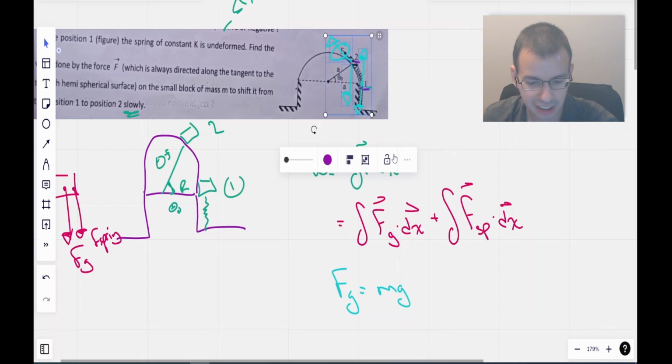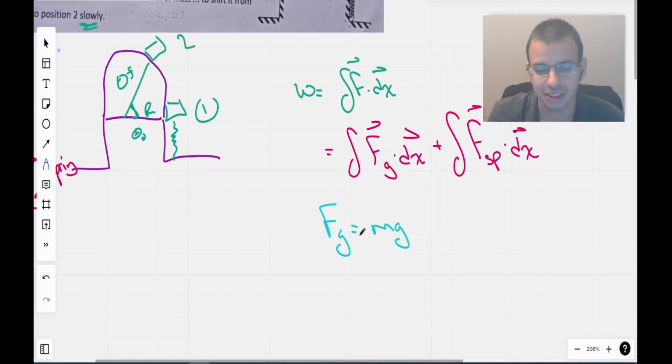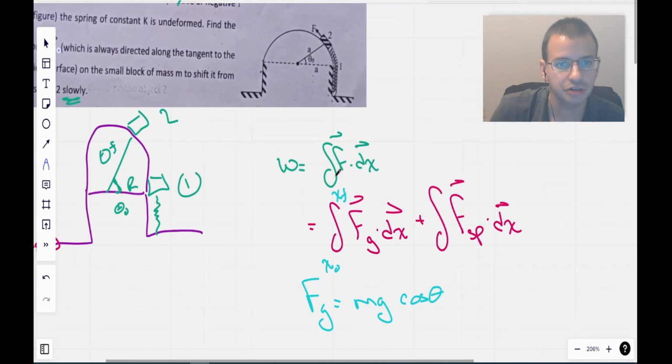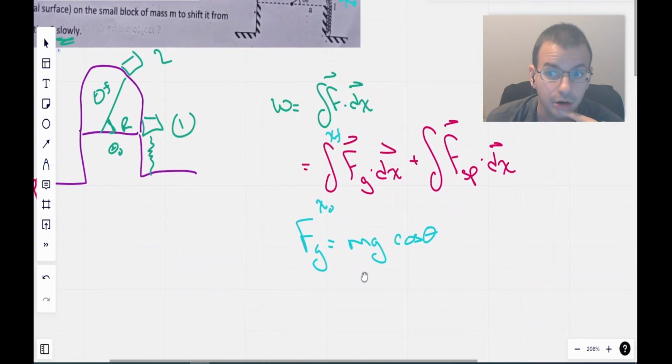That is going to be represented by cosine theta. So when we start in the beginning, I'm going to do this from x initial to x final, where x initial is right here, x final is right here. I know I'm probably explaining this the most confusing way possible. Bear with me, it'll all come together. Maybe, hope so, we'll see.